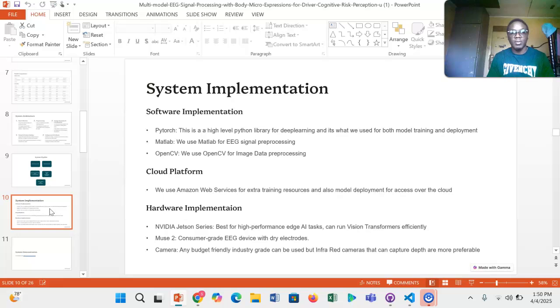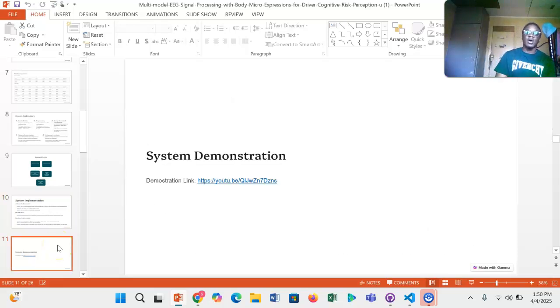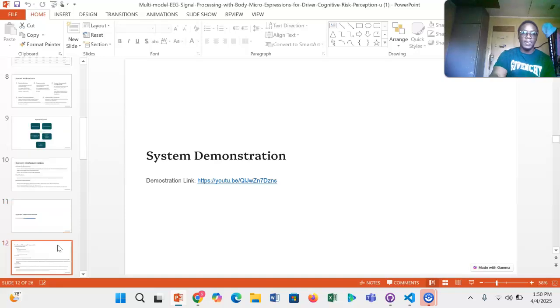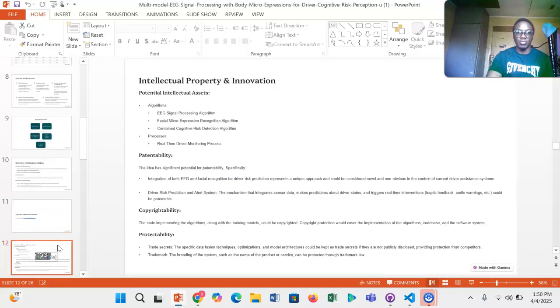And for this kind of hardware, we're planning to employ the NVIDIA Jetson series and use the EEG headset. We want to use the Muse 2, and also use some camera, any camera that is low budget and can capture infrared for better accuracy. We have a video that shows a demonstration of how our system works. It's on YouTube at that link, and then my colleague will come in later to demonstrate how it works.